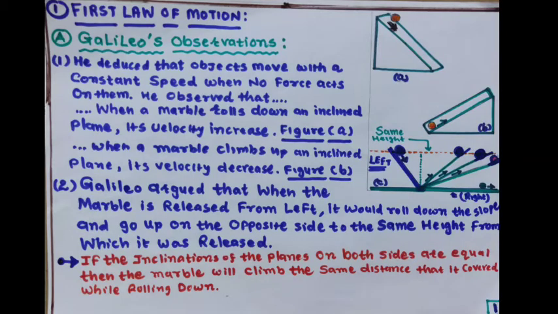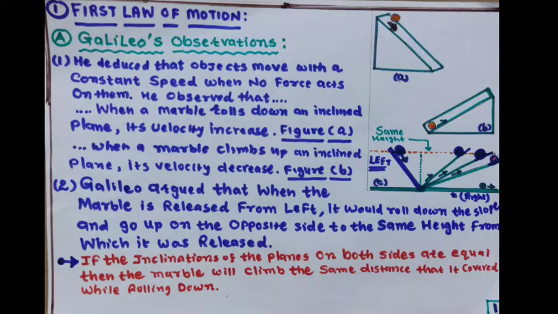Dear student, today in standard 9 we are taking chapter 9, and in that let us take the first law of motion. In the first law of motion, first of all we have to understand Galileo's observation. In the past, Galileo deduced that objects move with a constant speed when no force acts on them. So whenever an object is moving with constant speed and no force acts on it, then the object continues its motion.